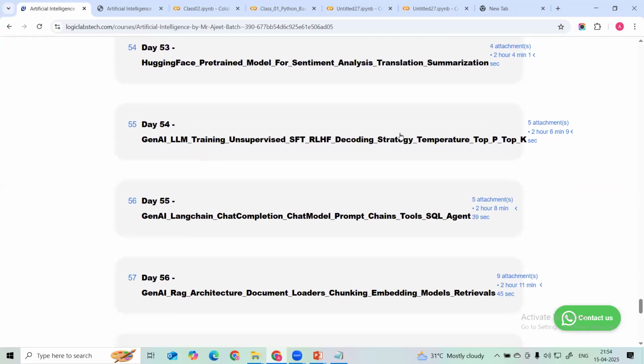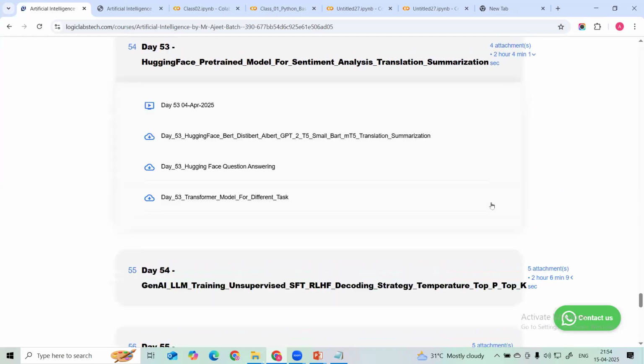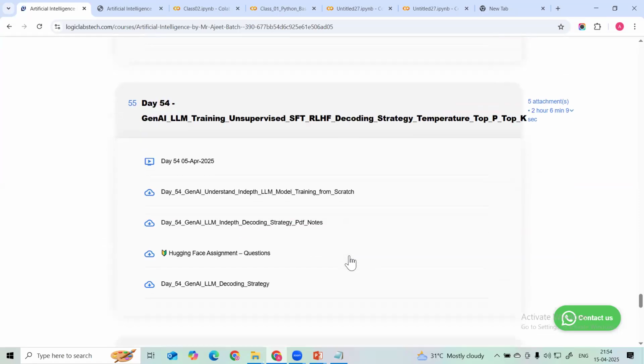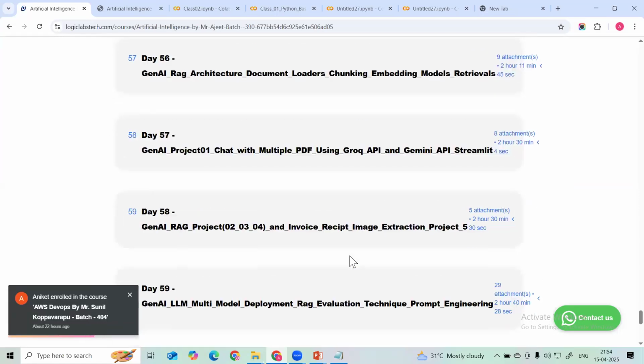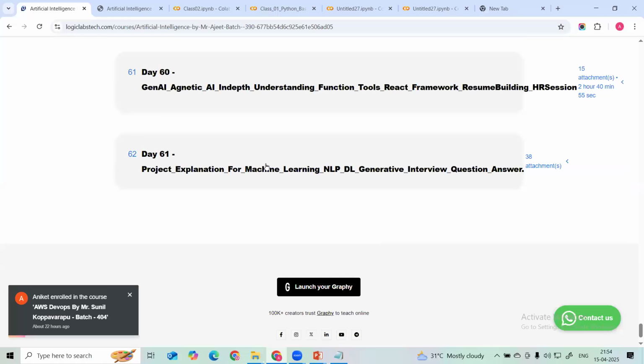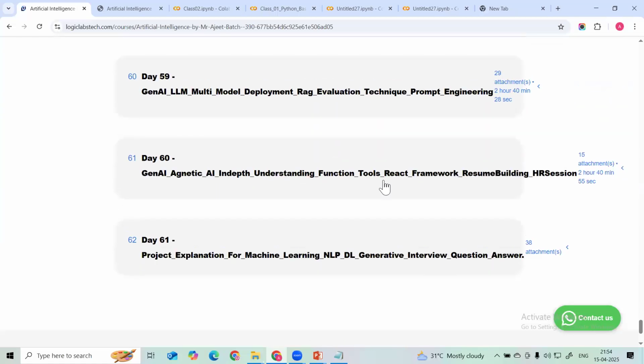You can map this, whether the syllabus I have given, I have covered or not. You can see each and every topic I have covered. You can go through it in the previous batch. I can see the agentic AI application I have developed, right?